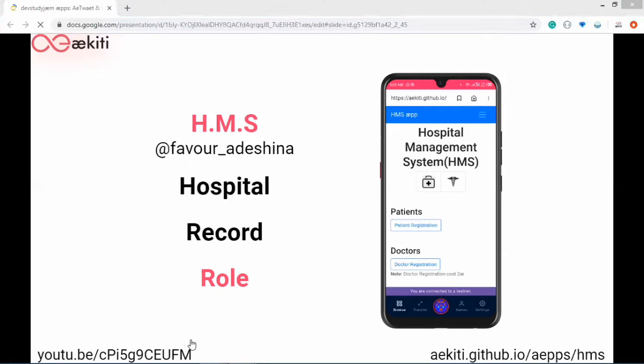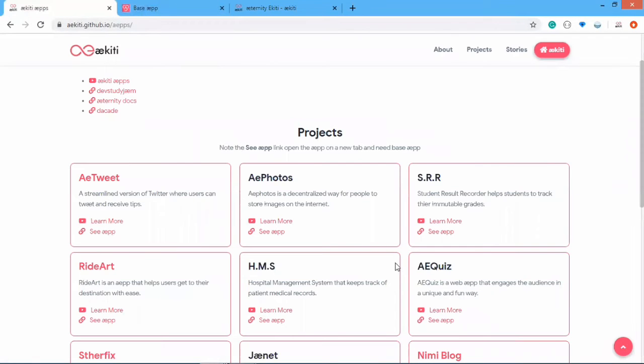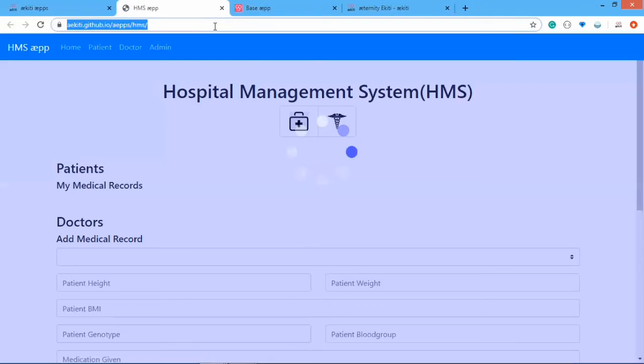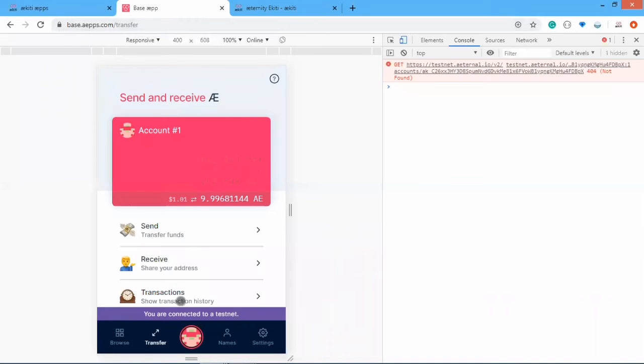So let me go back to my guide. This is my guide now, and this is HMS. We click on see app link, which is opening a new tab. I'm going to copy this. It keeps loading here. So I'll go back here.